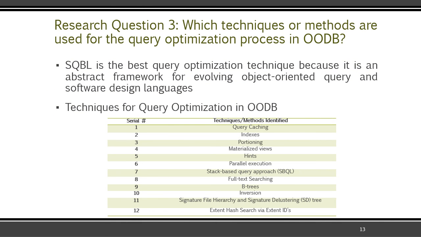Question number 3 was, which techniques or methods are used for query optimization process in object-oriented databases? We selected 15 most related studies for category 3 with techniques that are used for query optimization in object-oriented databases. Details of identified techniques are shown in the table. It shows the research references and identification for each technique separately. We came to a conclusion that SQBL is the best query optimization technique because it has an abstract framework for evolving object-oriented query and software design languages.